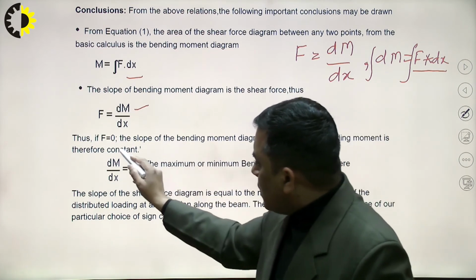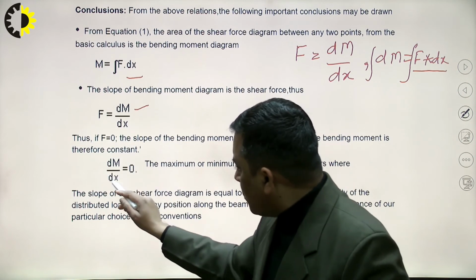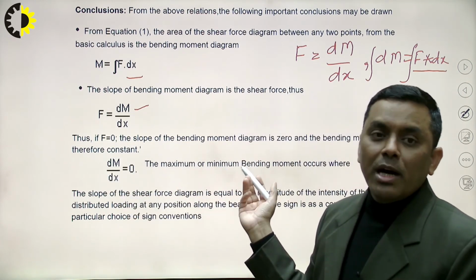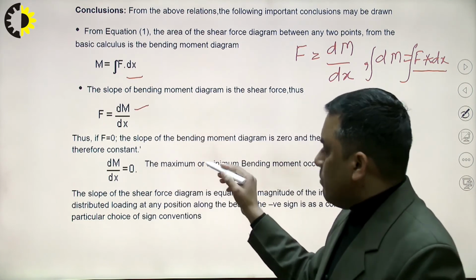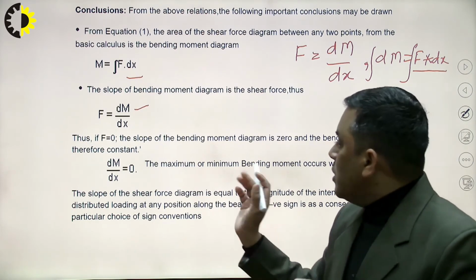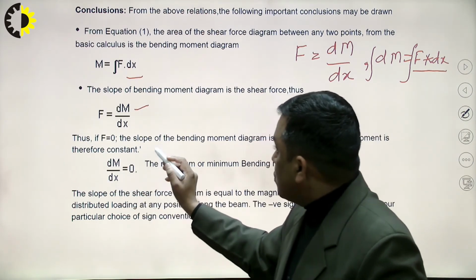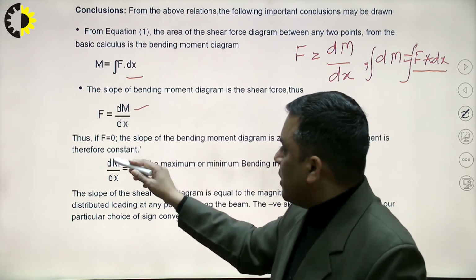This is also the condition of maxima or minima. So the bending moment can be maximum at that particular point or minimum, it depends on where we are considering, where the load is. So F equal to dM over dx shows many interpretations.